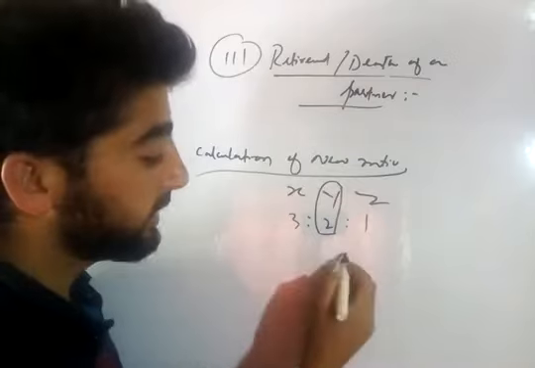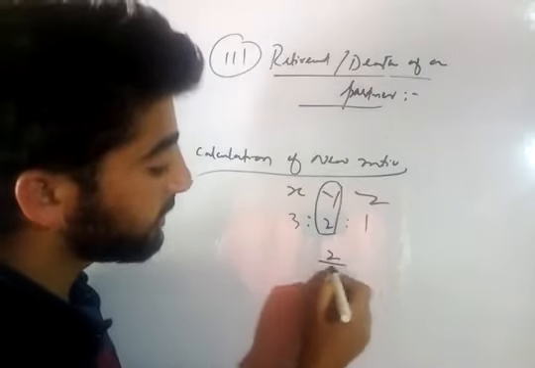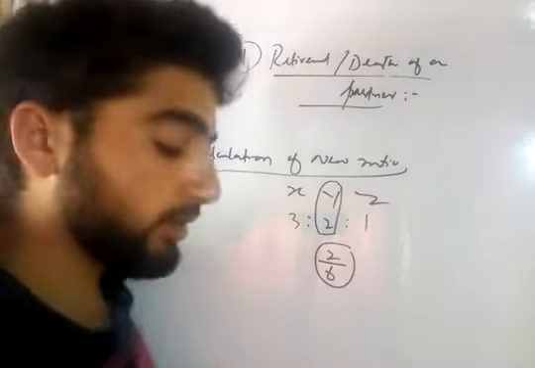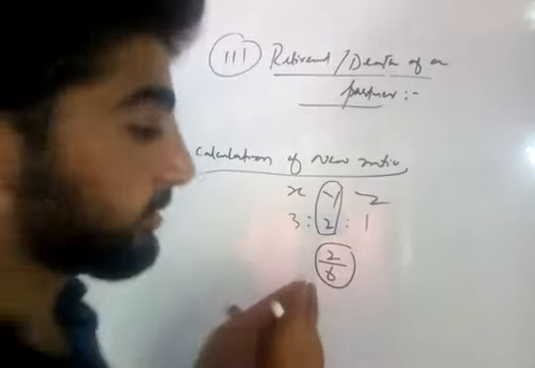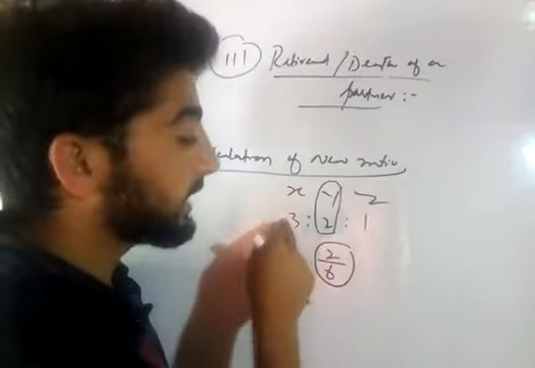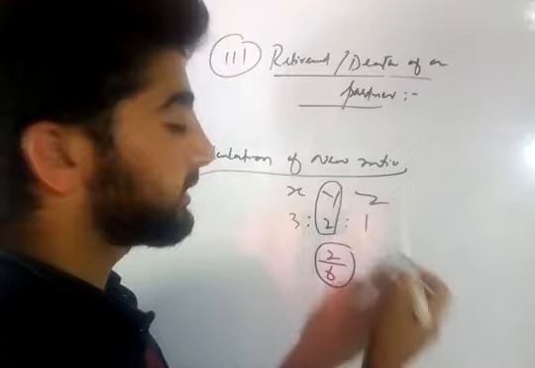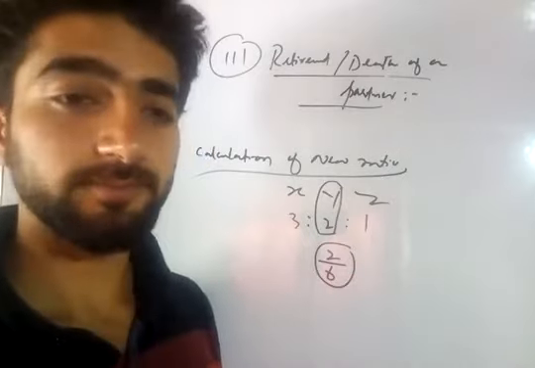Now when he dies, he leaves 2/6 share of profit. He leaves this 2/6th share of profits for X and Z, and we will call X and Z the remaining partners.